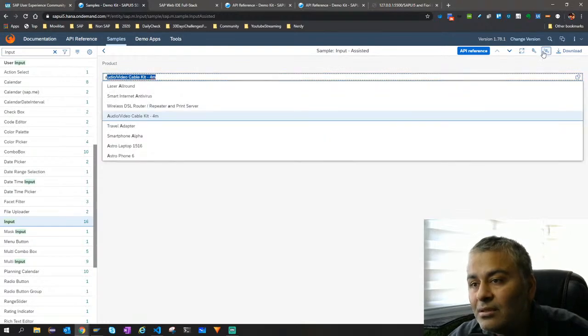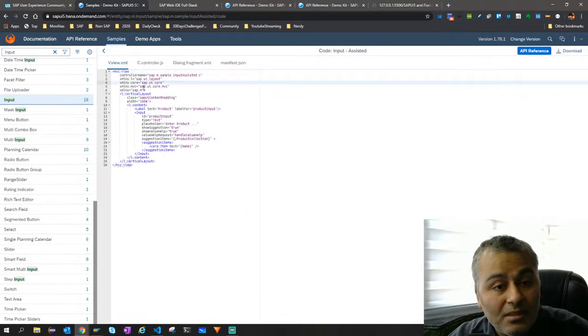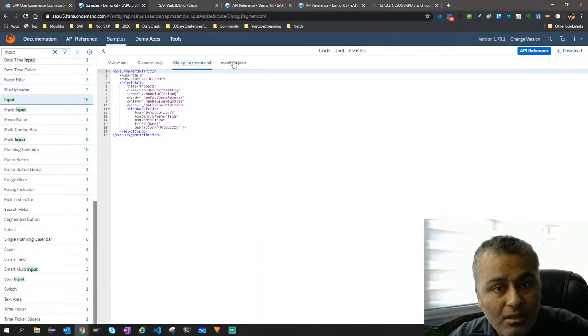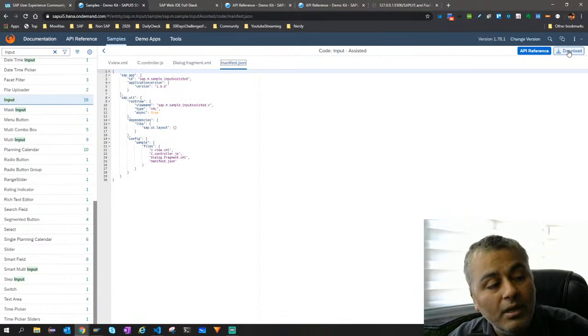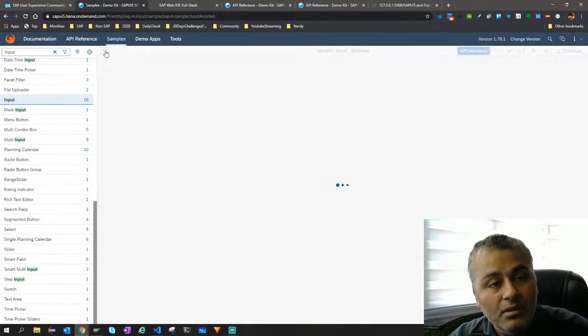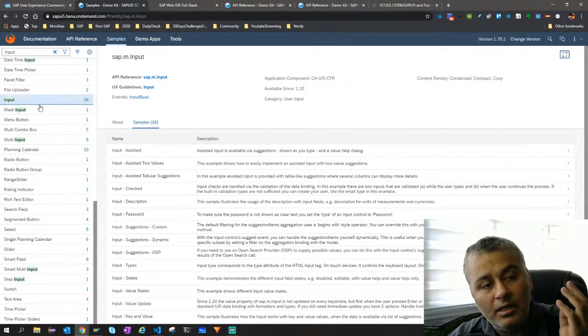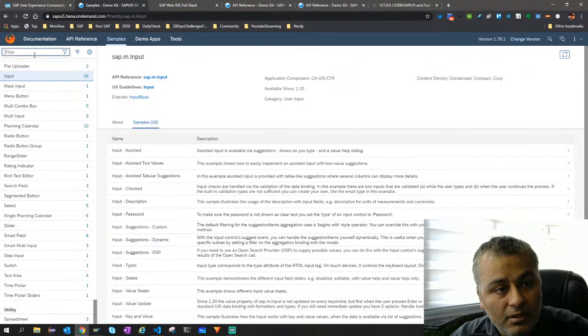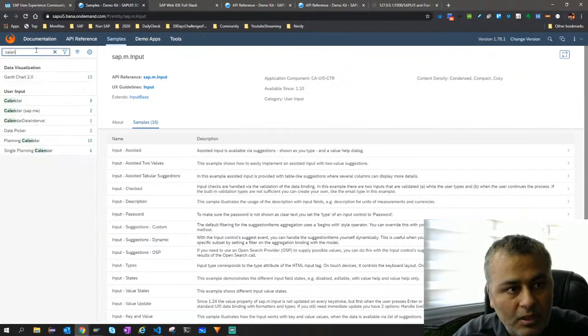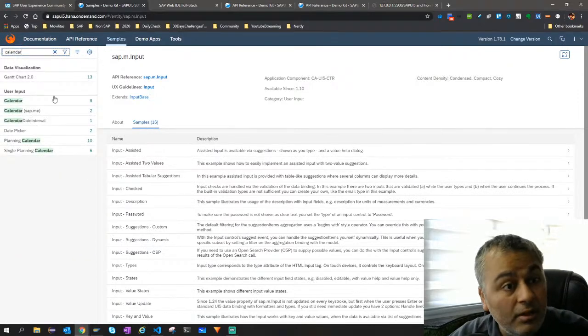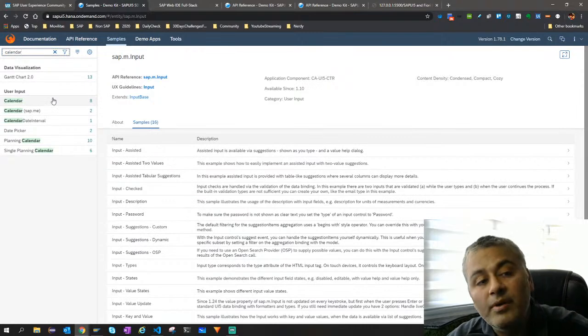Another good thing about this is you can go here and see the sample code. You can download it and import it into your Web IDE. This is the beauty of these samples, and trust me, you will always be here because I refer to it all the time. So that is the first one. In case you want a calendar, let's see, do we have a calendar? Yes, we already have a calendar. SAPUI5 already provides us with a calendar.